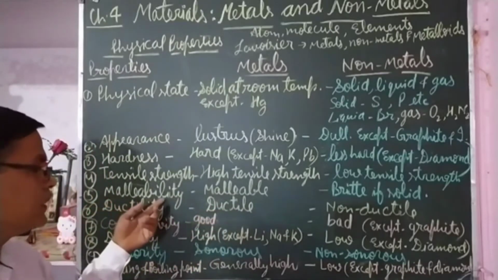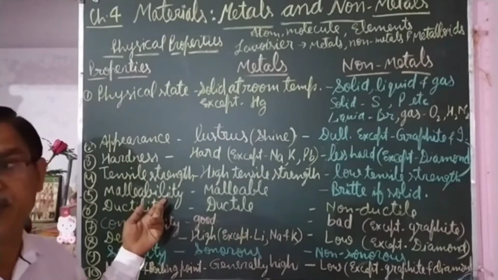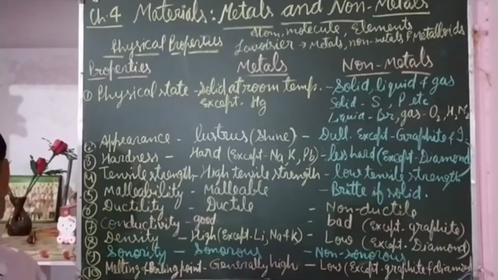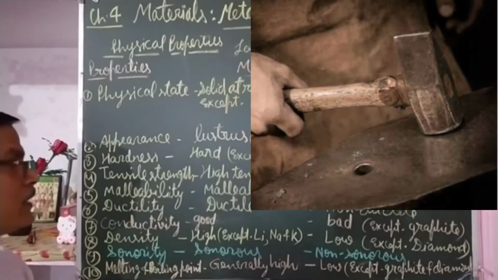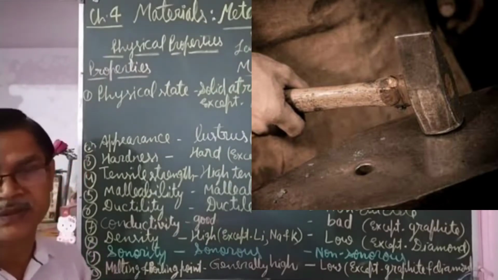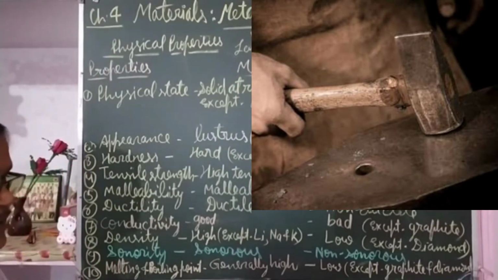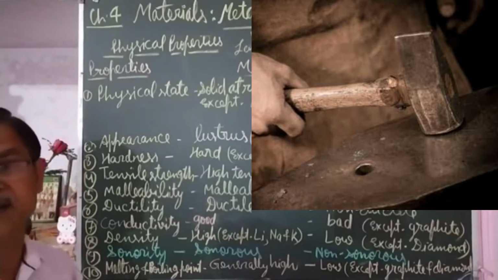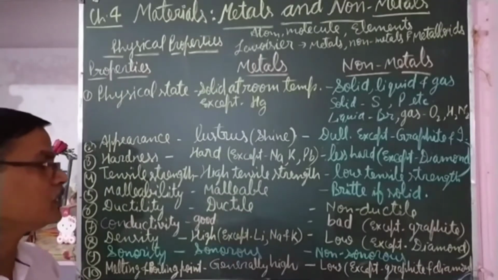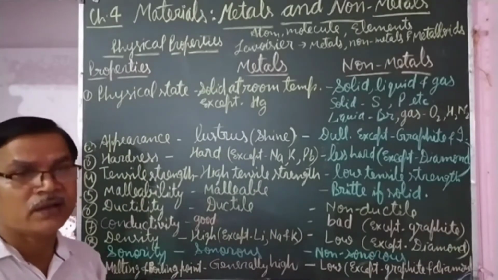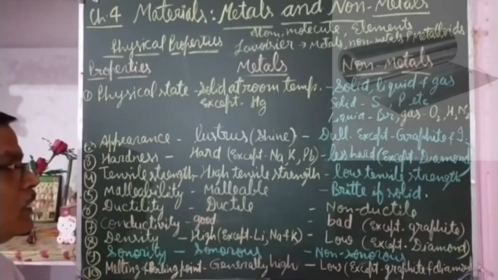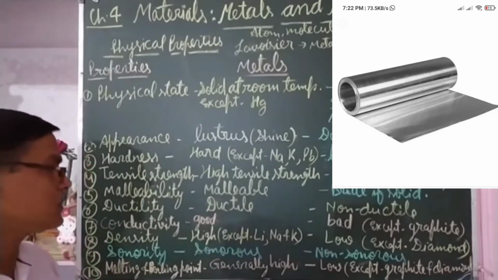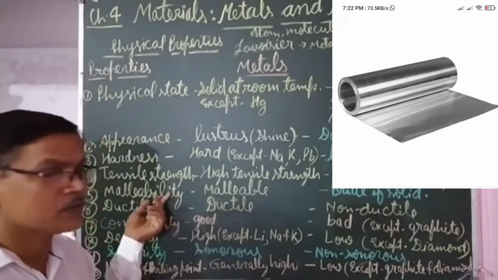Next property is malleability. Malleability is the property of materials by which they can be beaten into thin sheets, as you may have seen when a blacksmith hammers an iron object to give it a particular shape. They hammer it after heating it, and after hammering it changes into a thin sheet. The aluminium foil you use to pack your food items in your tiffin is also made of aluminium metal. That is also because of this nature, malleability.